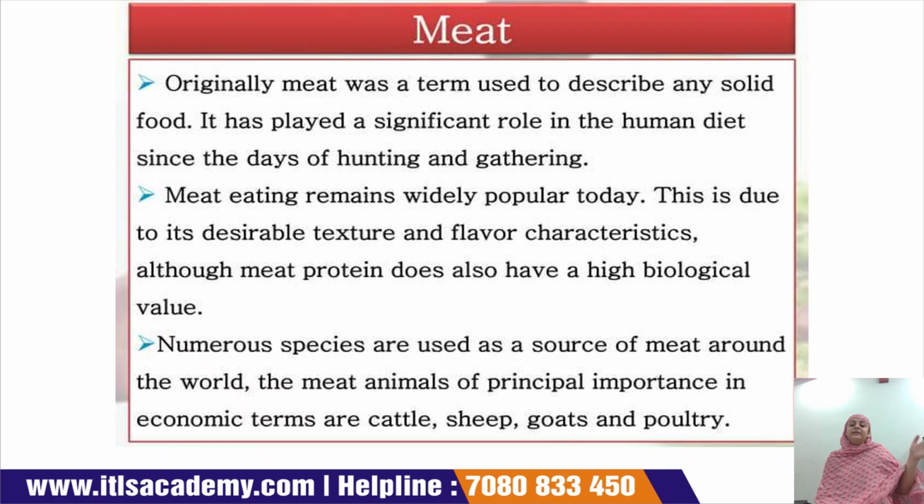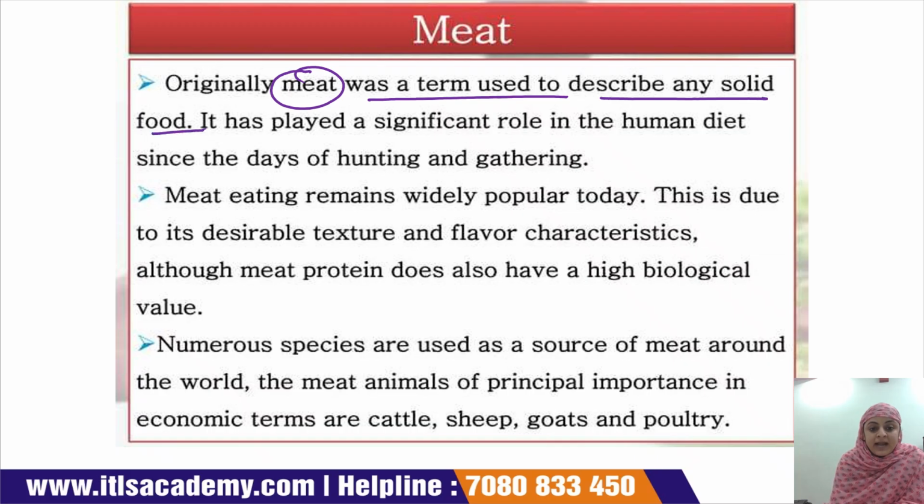Okay, so after milk, the second food product is meat, which is also a good source for microorganisms due to its high concentration of nutritive value. Originally, the word meat was a term used to describe any solid food. It has played a significant role in the human diet since the days of hunting and gathering.